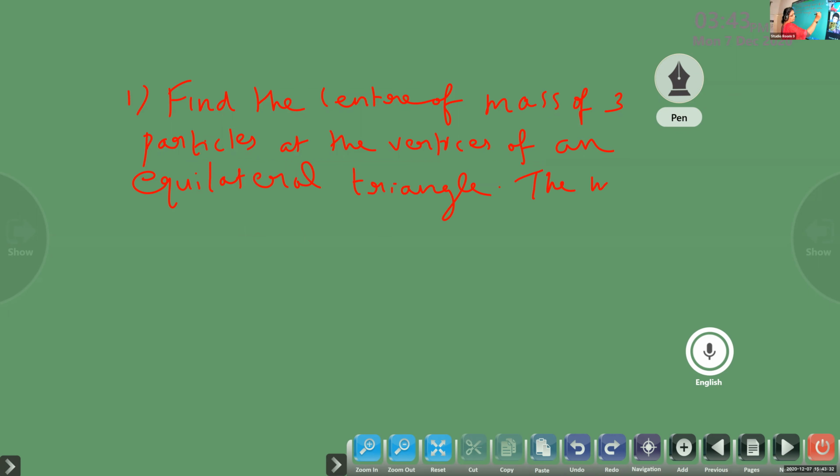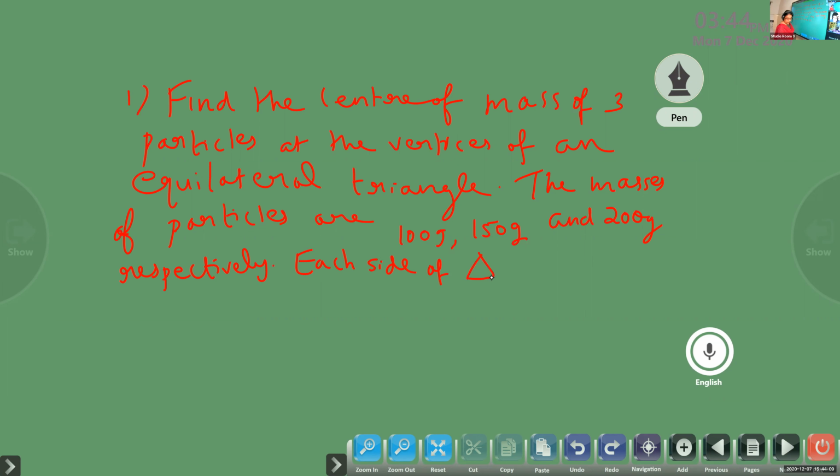The masses of the particles are 100 gram, 150 gram, and 200 gram respectively. Equilateral triangle means each side is the same. So each side of the equilateral triangle is 0.5 meter long.